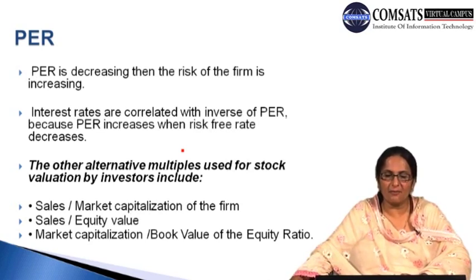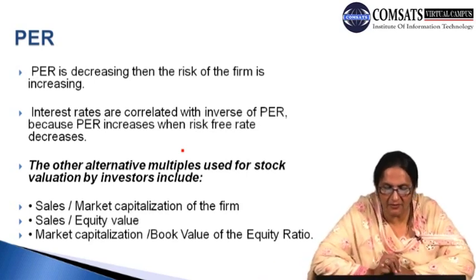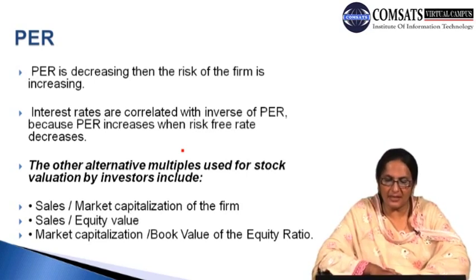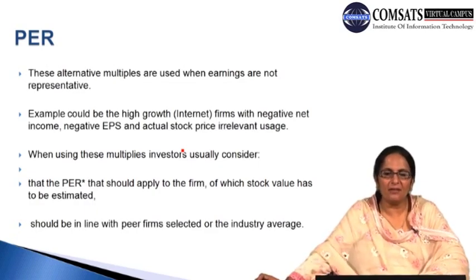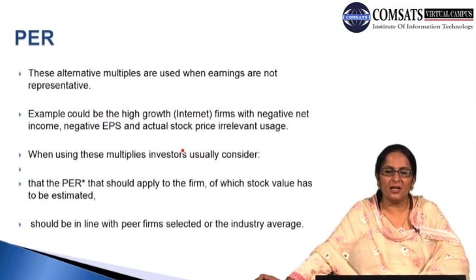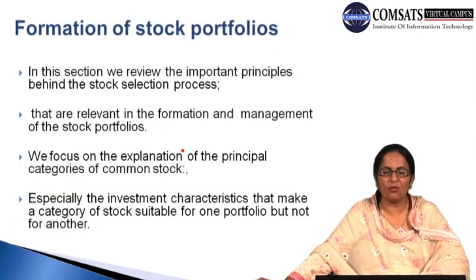Other alternative multiples used for valuation by the investor are the sales per market capitalization of the firm, sales per equity value, and the market capitalization to book value of equity ratio. These alternative multiples are basically used when earnings are not representative. High growth firms are examples which have negative income, negative EPS, and the actual stock price. The PER star that should apply to the firm whose stock value has to be estimated should be in line with peer firms selected for this purpose.